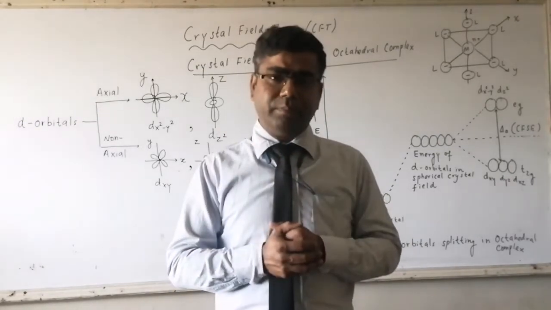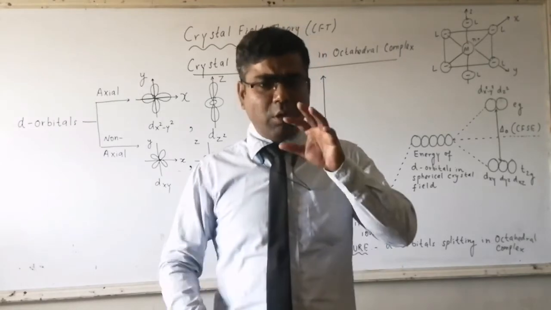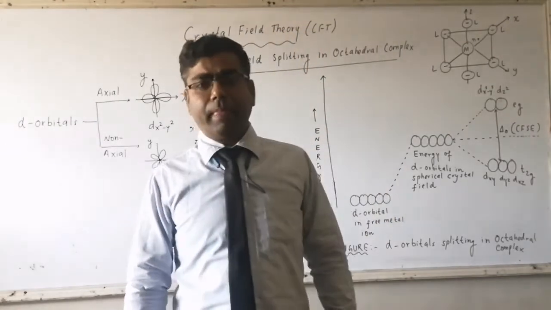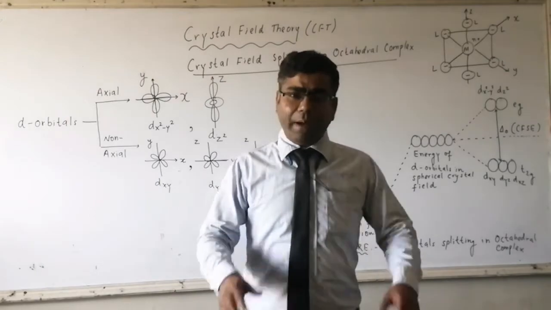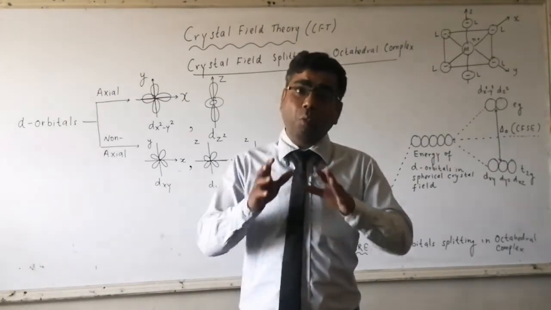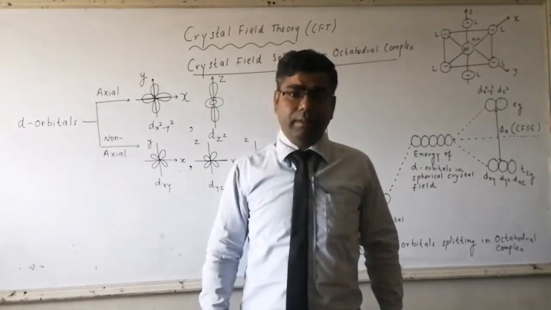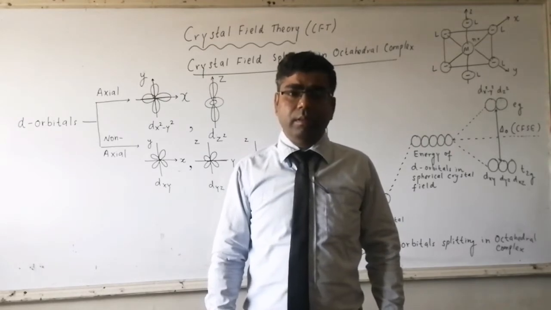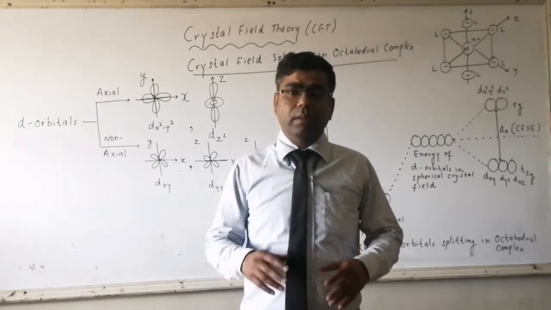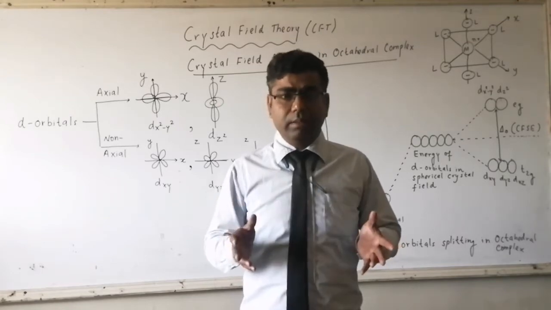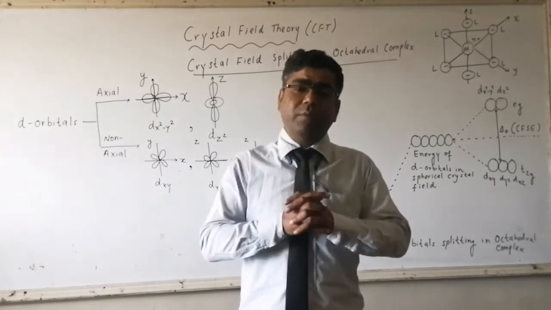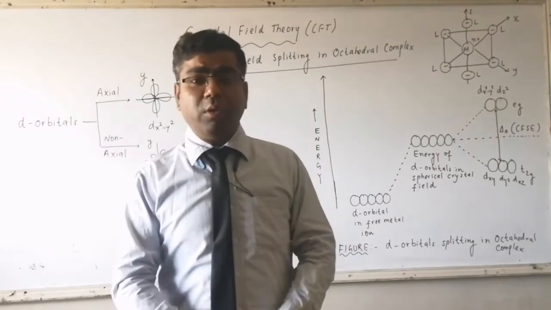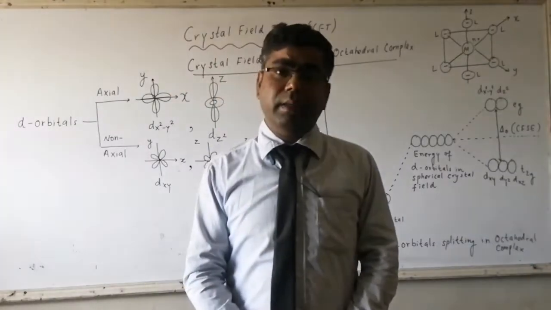Limitation number two: it does not make an exact prediction about the complex in which 4 ligands are there, whether the geometry will be tetrahedral or square planar.